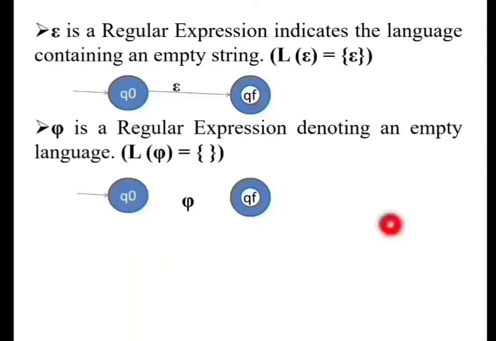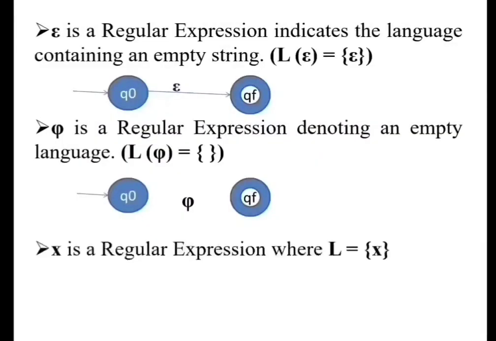Next we have the statement that phi is a regular expression denoting an empty language. So this language does not contain any string, not even epsilon. So here we have a start state and a final state, and there is no way we can move from one state to another state. Hence this is the FSM for phi.